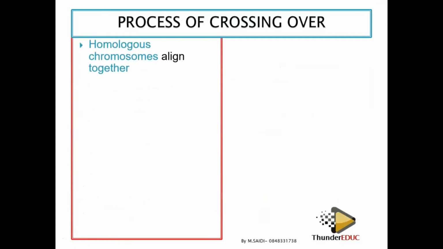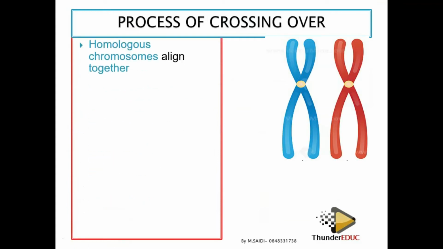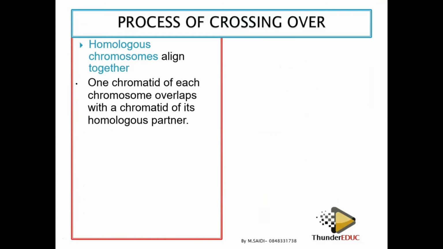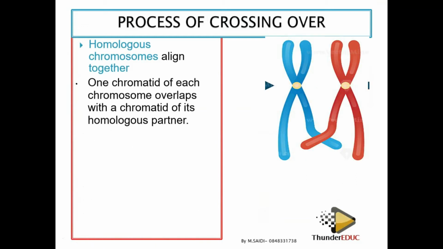So we have seen that the homologous chromosomes, the chromosomes which look alike, are going to line together. When they line together, one chromatid of each chromosome overlaps, so it means that they cross each other. When they overlap, these chromatids must overlap based on the homologous pattern. For example, one chromatid from one homologous chromosome and another chromatid from another homologous chromosome cross over at a point called chiasma.